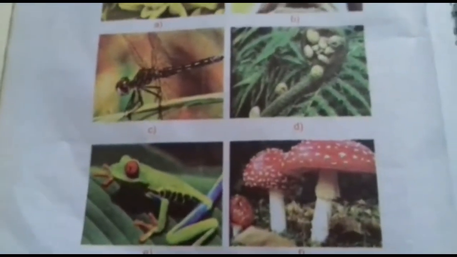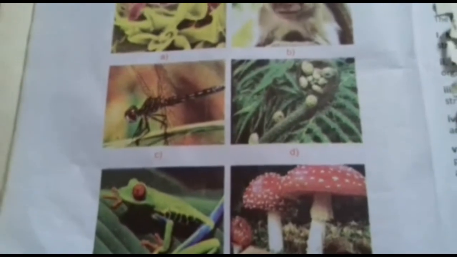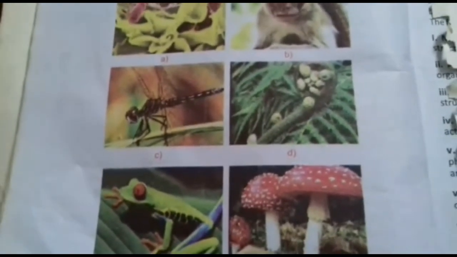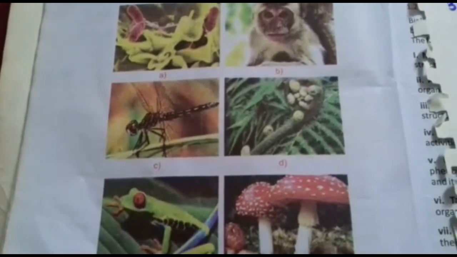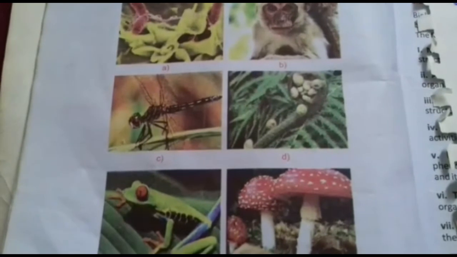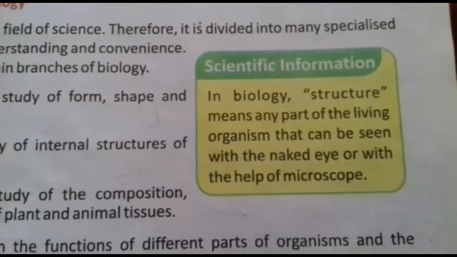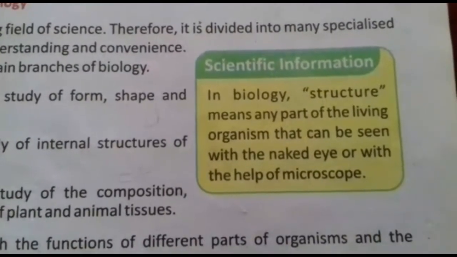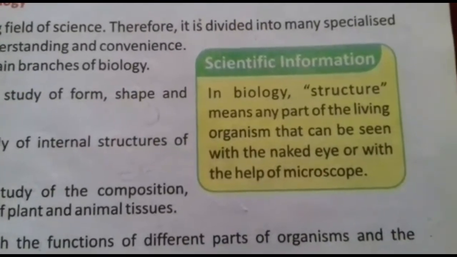Here you can see a frog and a mushroom. These all are different organisms and they have different morphology. Means they have different sizes, different shapes, different appearance, and even different colors. So we can differentiate them on the basis of their morphology. In biology, structure means any part of the living organism that can be seen with the naked eye or with the help of a microscope.